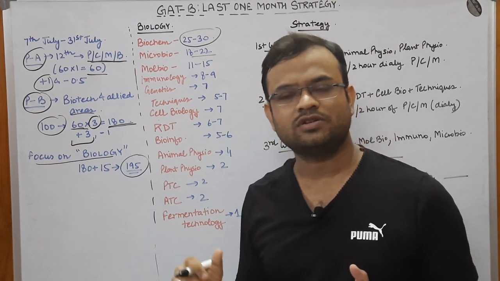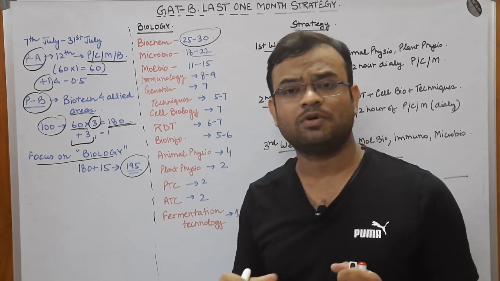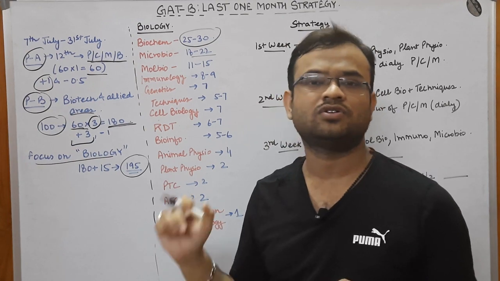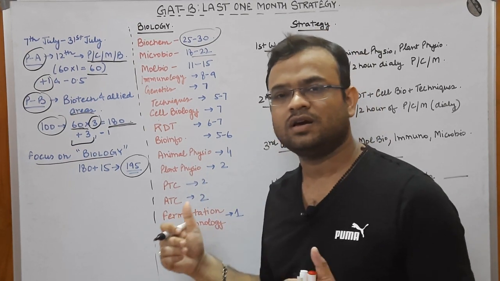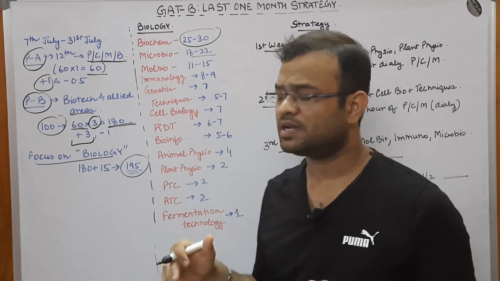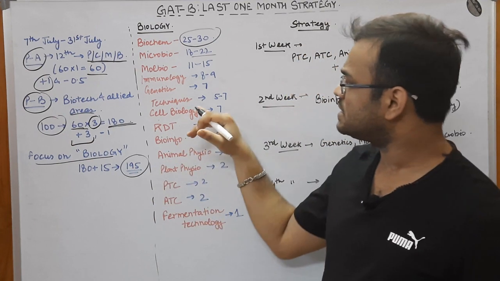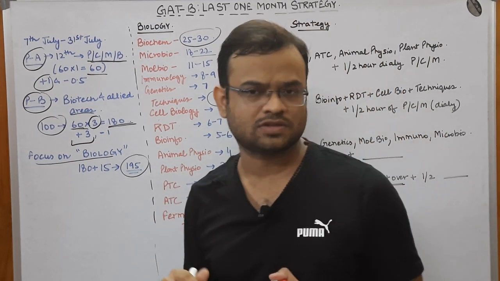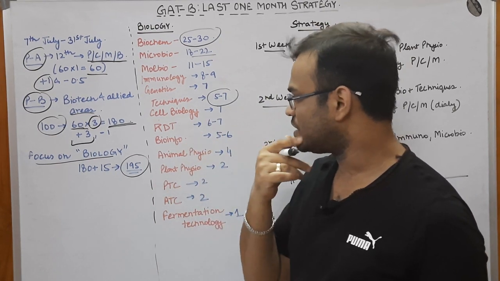Genetics also comes, and in this genetics you should be aware about the crosses, different types of crosses, and the ratios that you get in the crosses, such as epistasis, the complementary genes, supplementary genes, and so forth. Techniques also comes, but it only comes for about 5 to 7 questions. Cell biology also has around 7 questions.